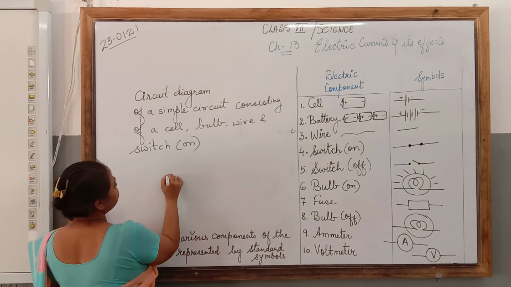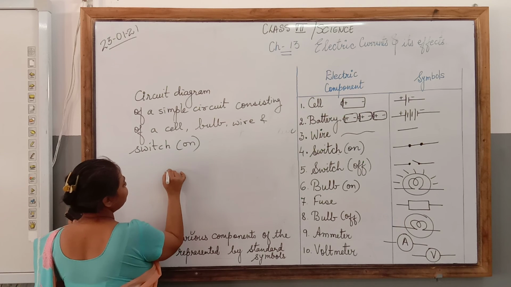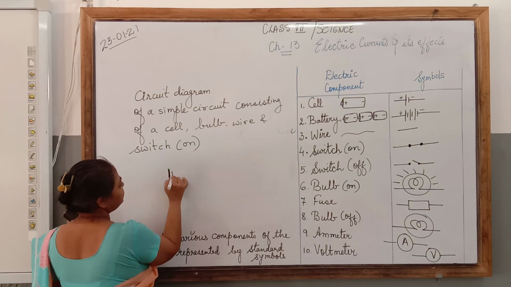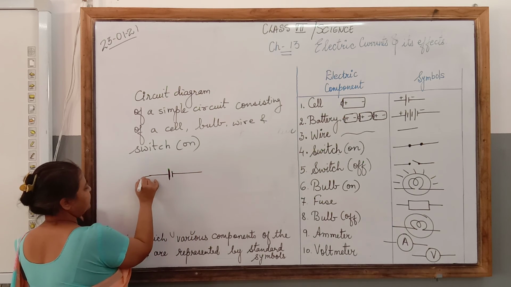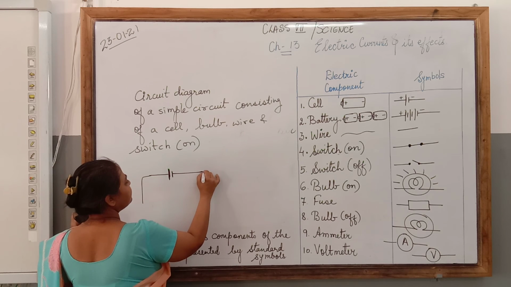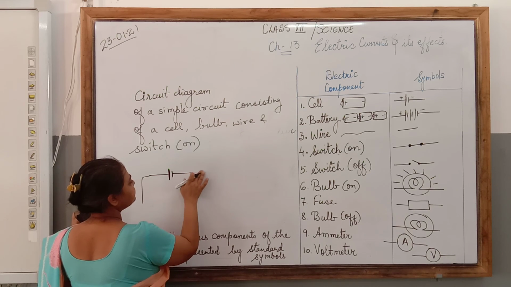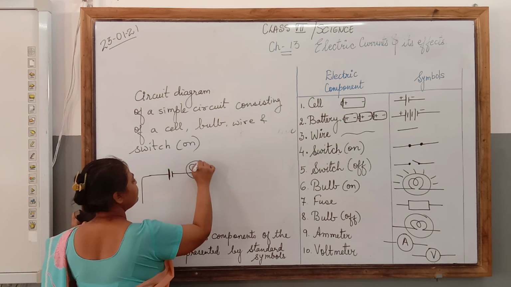So first I will be drawing the cell. The cell will be represented by one long line and another short line, positive and negative terminal. Then we are connecting a bulb with it. This is the symbol for bulb.